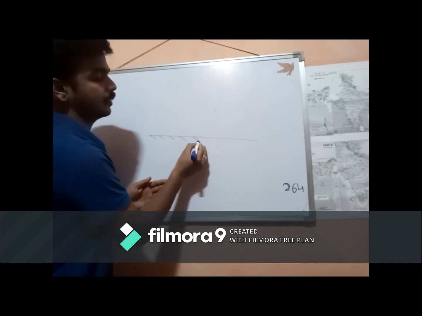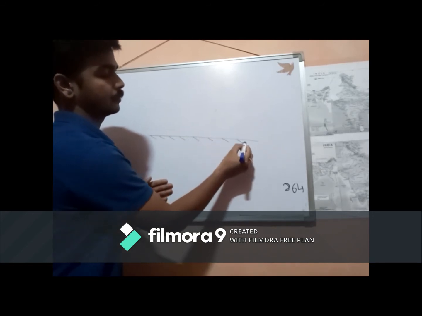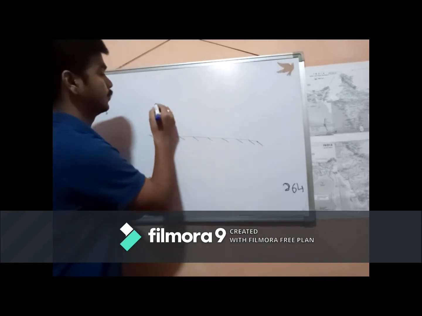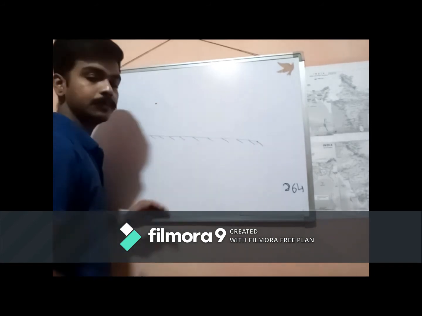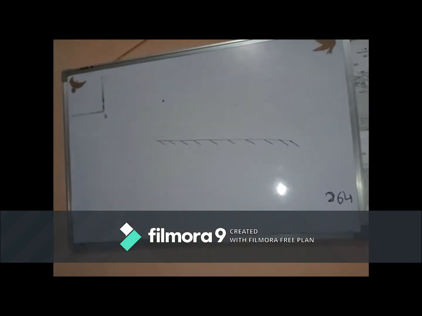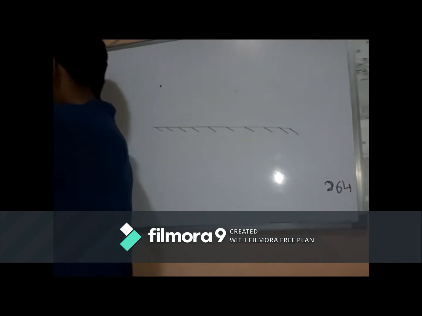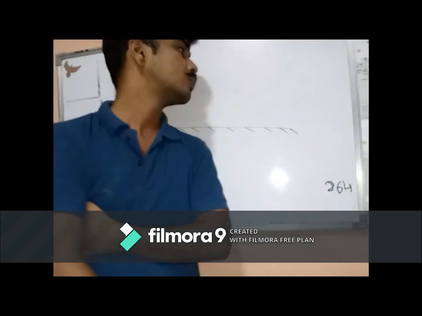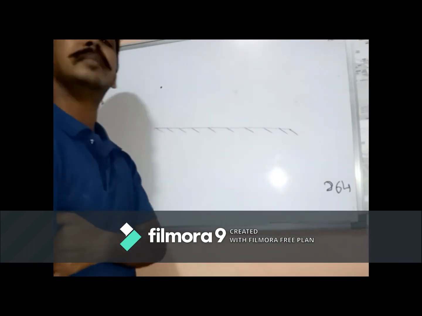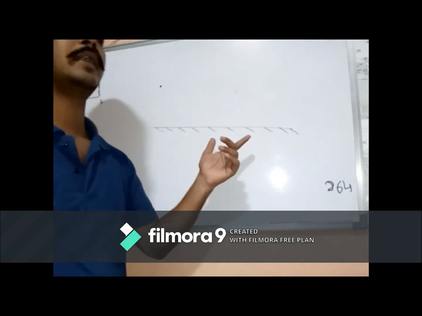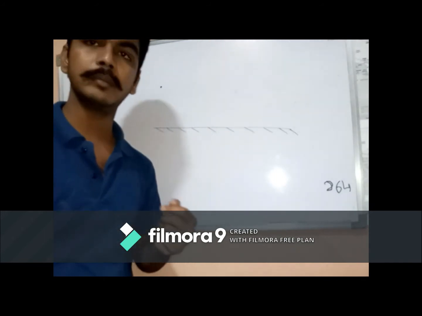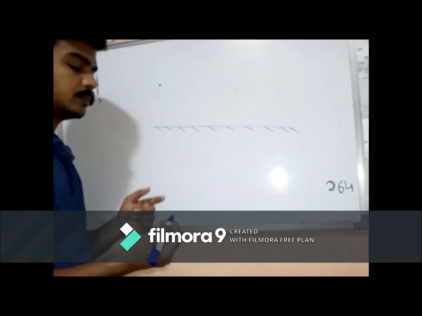This is our plane mirror. This is our point size object. Now we'll be studying the image formed by a plane mirror of a point size object. This is a point size object. Let's say